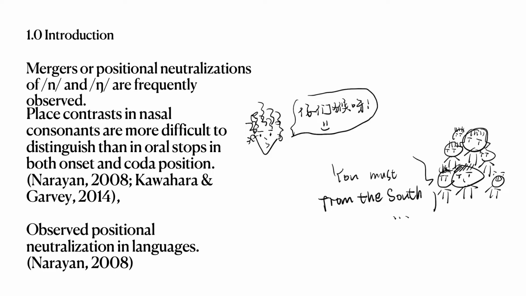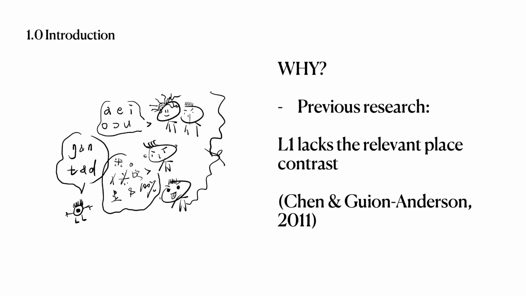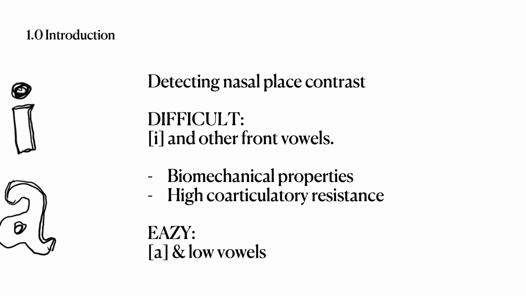Place contrasts in nasal consonants are more difficult to distinguish than in oral stops in both onset and coda position, and are subject to positional neutralization more frequently than similar oral segments. Currently, interference from an L1 that doesn't have relevant place contrast is the most commonly proposed cause. Some researchers argue that the biomechanical properties of specific preceding vowels are also the reason behind this.